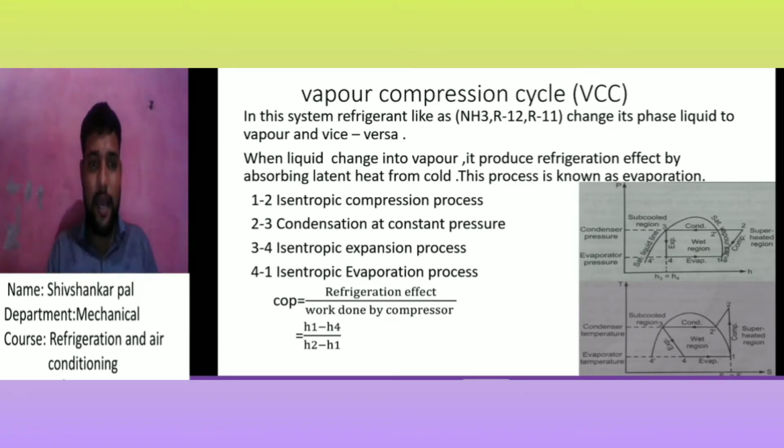The cycle also has four processes, 1 to 2 and so on. You know the difference between the PV and TS diagrams. That curve is the saturation curve. Under the saturation curve there is vapor and liquid both. This side is vapor, this side is liquid. That is the quality of the saturation curve. We study the saturation curve because our refrigerant converts into the vapor phase.